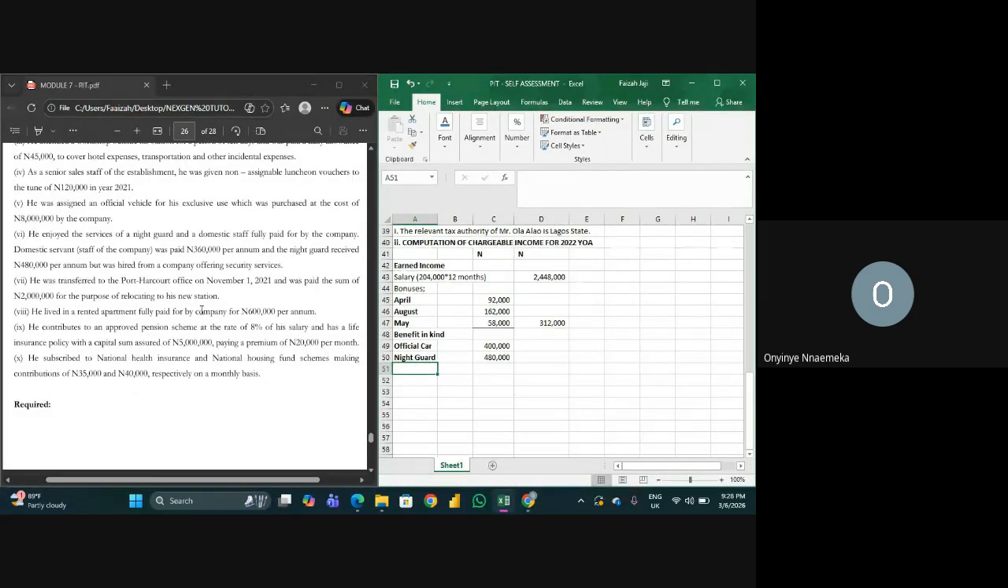Then the next one, they said he lives in a rented apartment, fully paid for by the company, 600,000 per annum. Now they did not give us any other information on this rented apartment. Normally we would use the rateable value provided by the tax authority. But since they did not talk about the rateable value, we use the entire figure. Rent is how much? 600,000. So I think that's all.